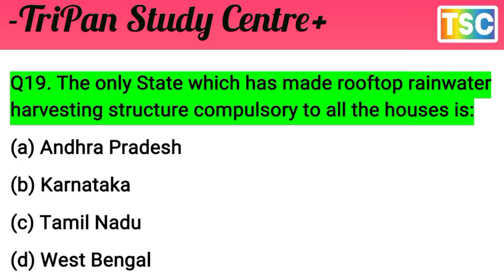That is most important. First of all, I give you a few seconds to test your knowledge.